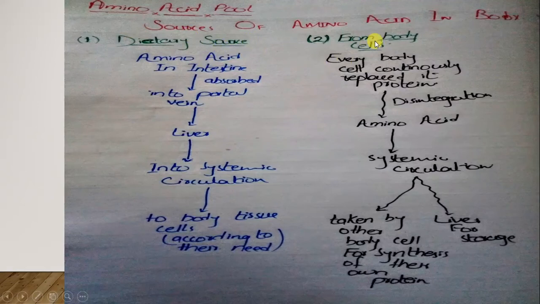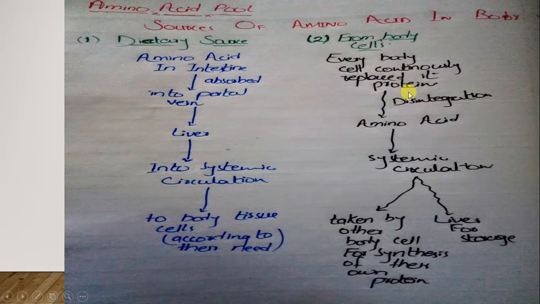The second source is from the body cells. As we know, every body cell breaks down its old proteins and replaces them with new proteins. This process is called disintegration. We also call it the replacing of the old proteins with new ones. So every body cell continuously produces and replaces its proteins, and this process is called disintegration or autocatalysis.